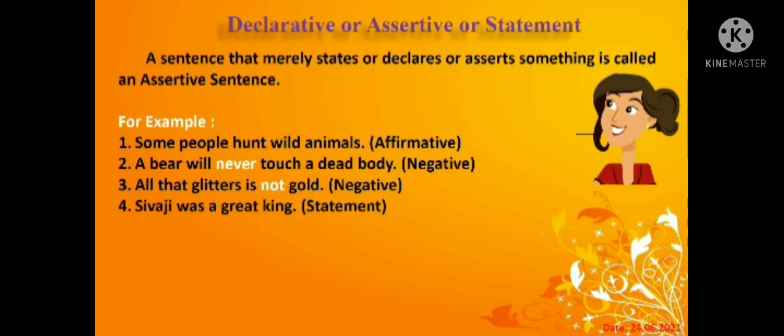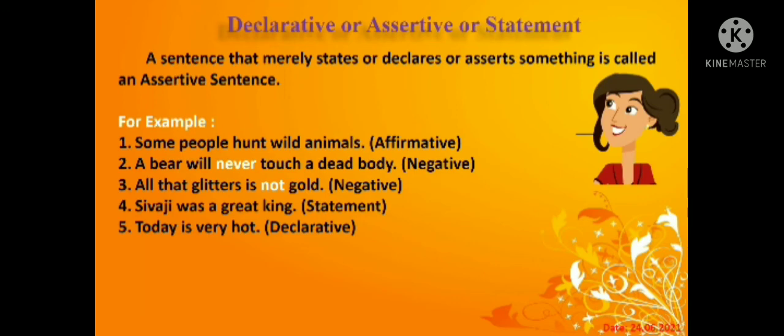Fourth one: Shivaji was a great king. This is a statement sentence, so it gives the statement. Shivaji was a great king. At the same time, today is very hot. See, this is a declarative sentence. Today is very hot. Declarative sentence.